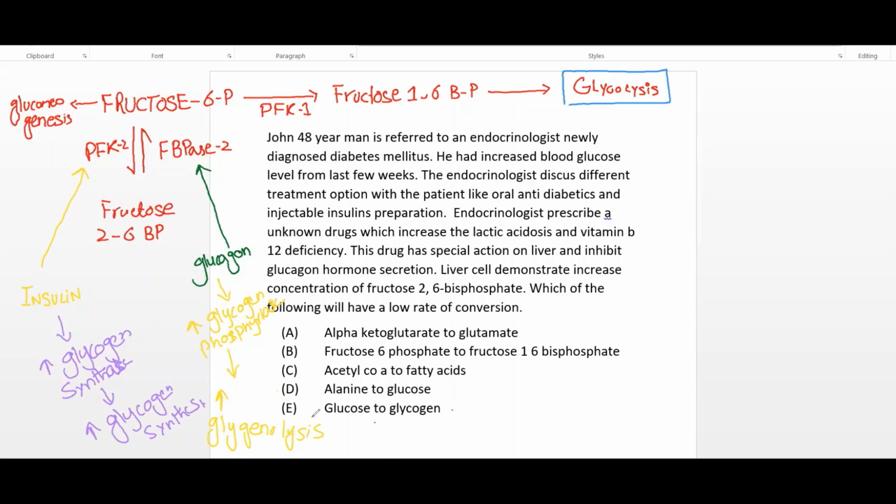One thing: insulin increases the insulin to glucagon ratio. It leads to increased conversion of fructose 6-phosphate to fructose 1,6-bisphosphate. Another effect of insulin: the product of glycolysis is pyruvate.